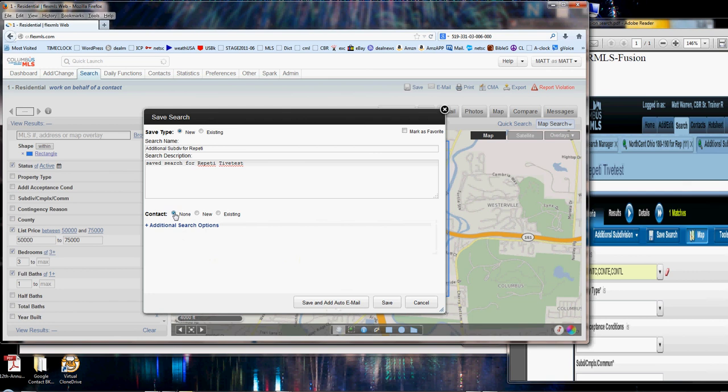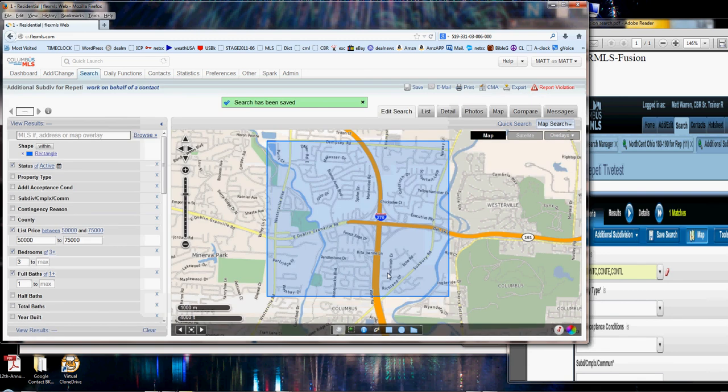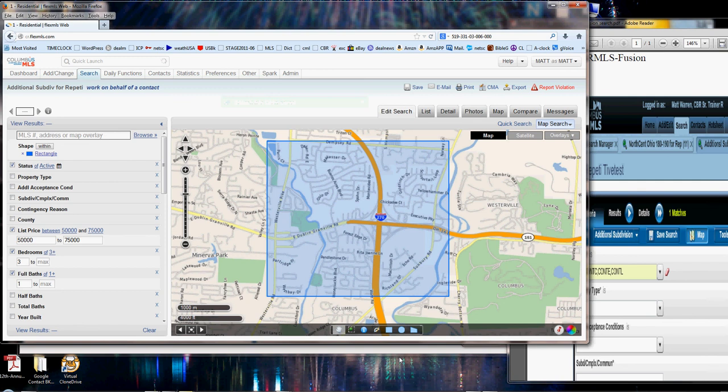Now for this example, I'm just going to click None, and I'm going to click Save. With the additional subdivision for Repetti as the search name, and the description, it's for my client, and I'm going to save it as a saved search for later use. I click Save, and now that criteria has been transferred and saved into the Flex system. Now, again, after January 13th, you will have access to the live system.